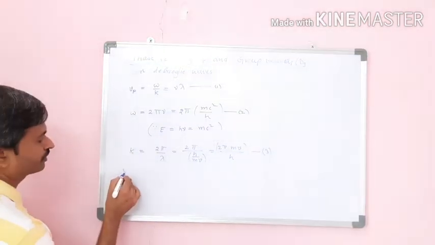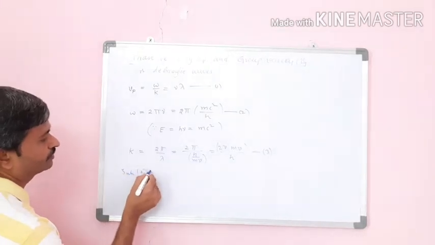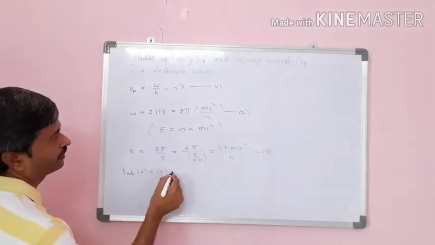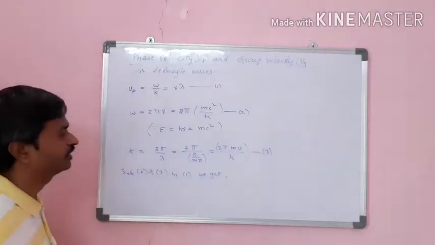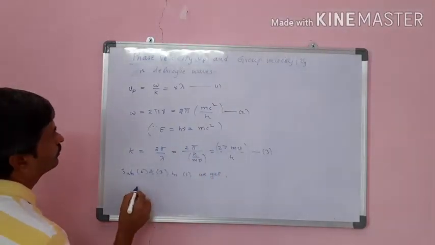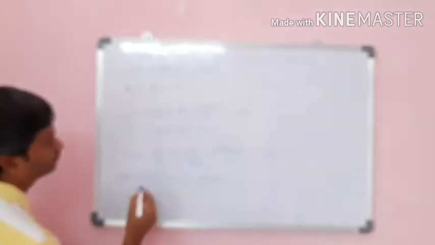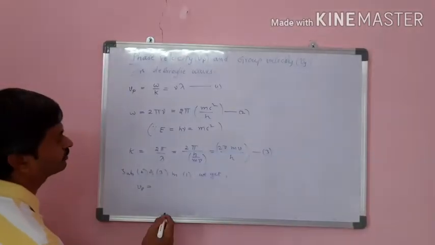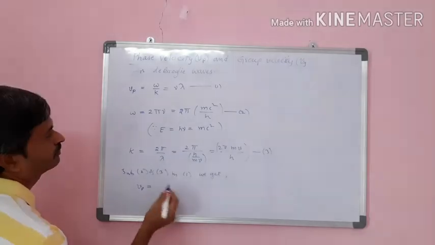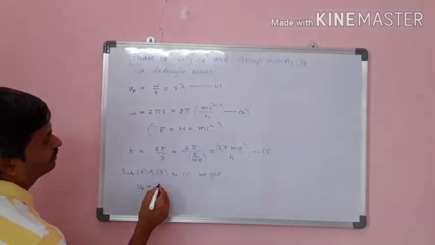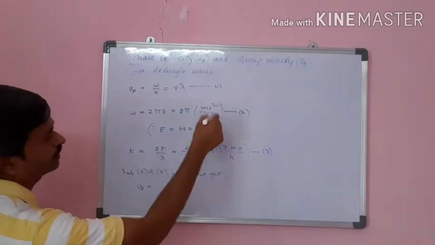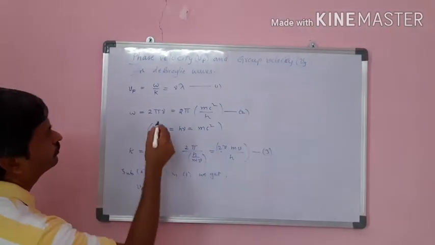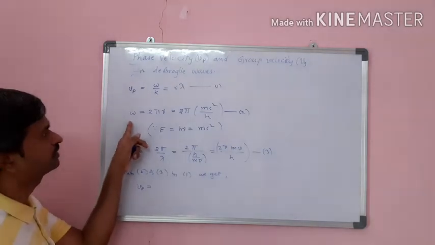Now substituting 2 and 3 in 1, we get Vp is equal to omega by k. On the other hand you can substitute either this or that.